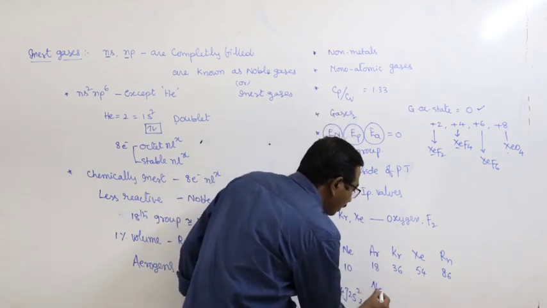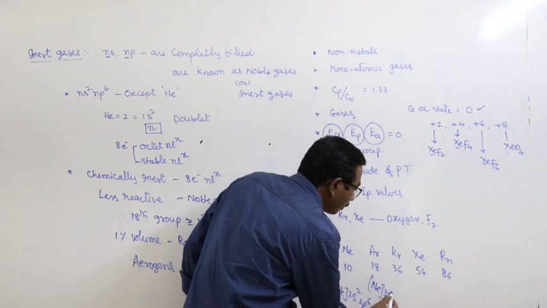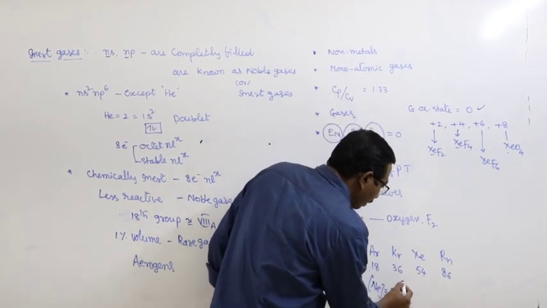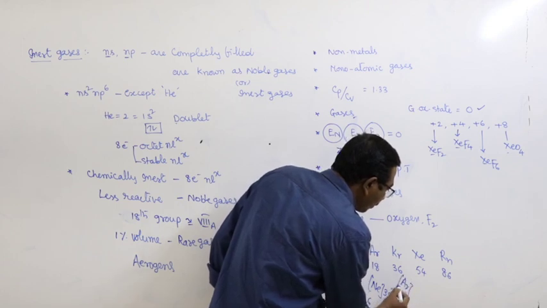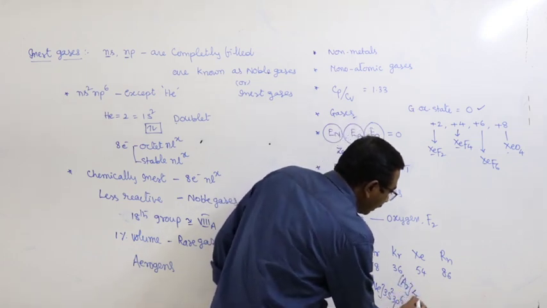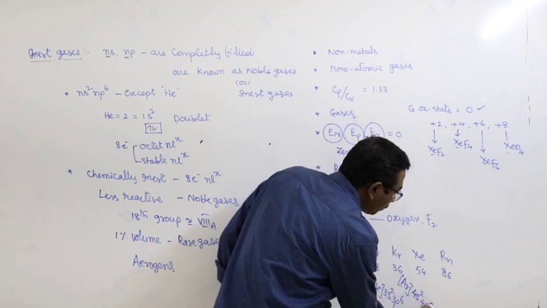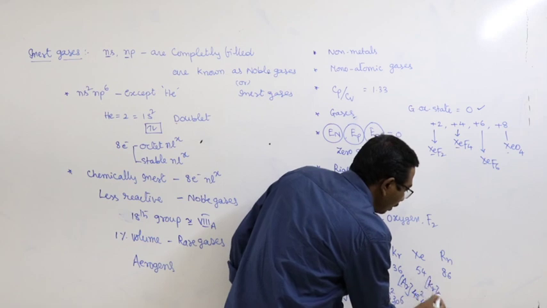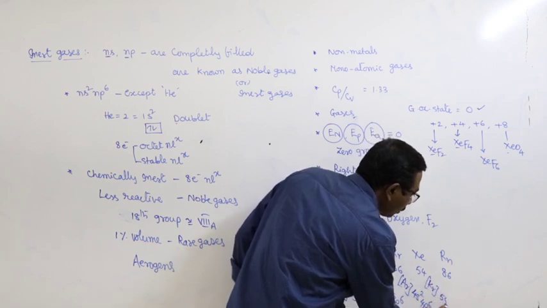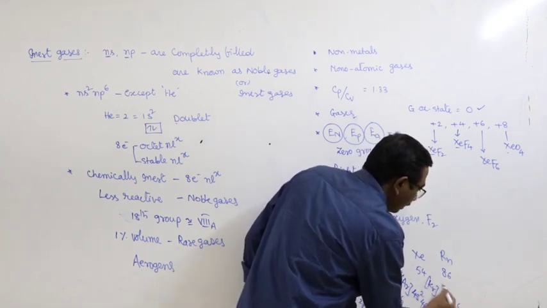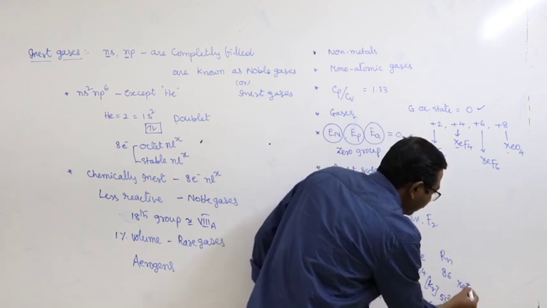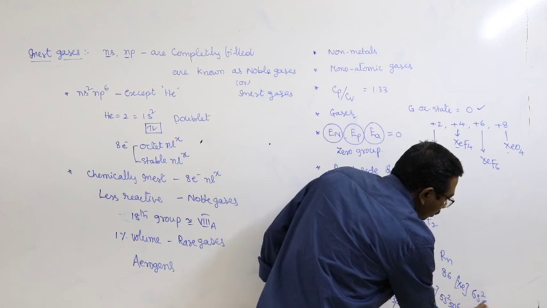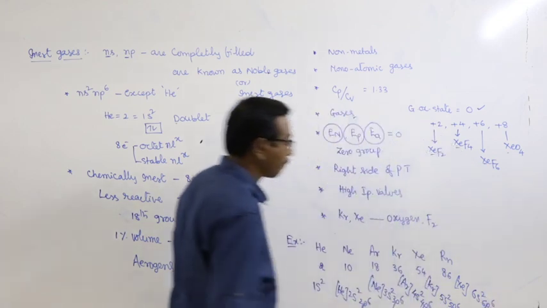Argon electronic configuration neon 3s2 3p6. Krypton electronic configuration argon 3d10 4s2 4p6. And this is krypton 4d10 5s2 5p6, and this is xenon 4f14 5d10 6s2 6p6.